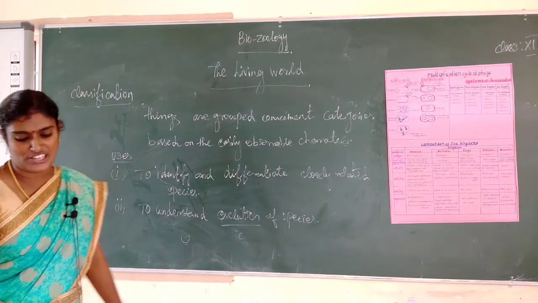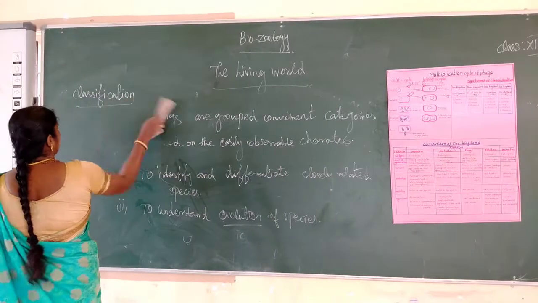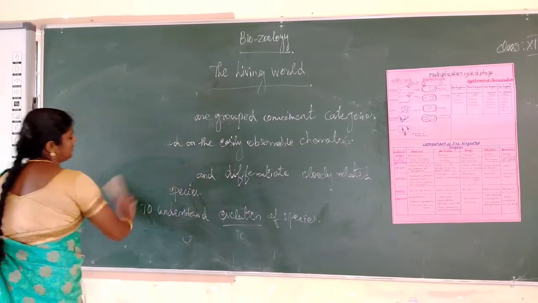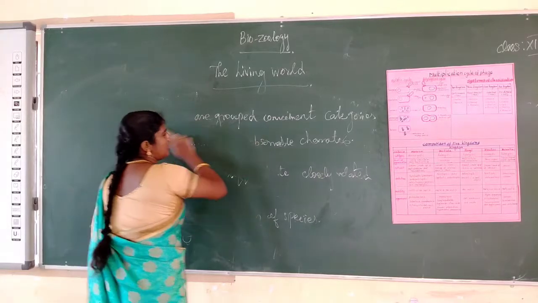Next, taxonomy. What is the meaning of taxonomy? Taxis means arrangement. Nomos means law.